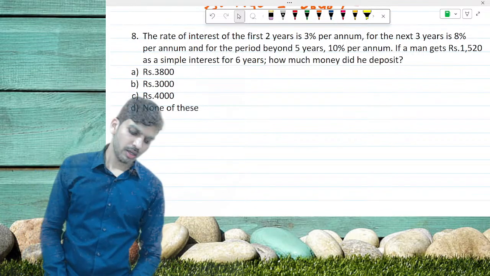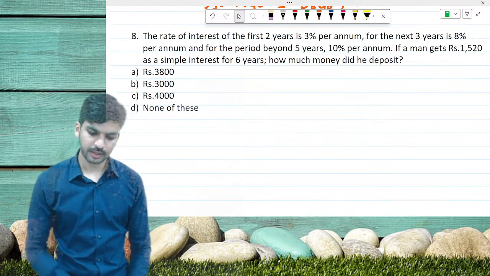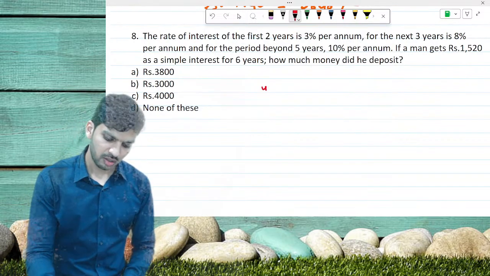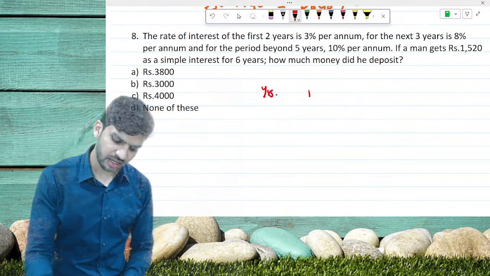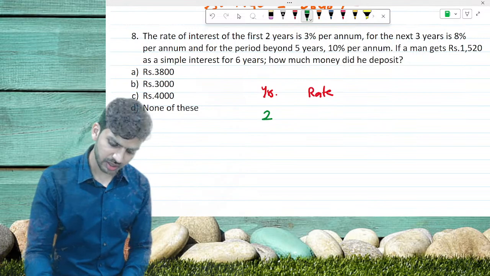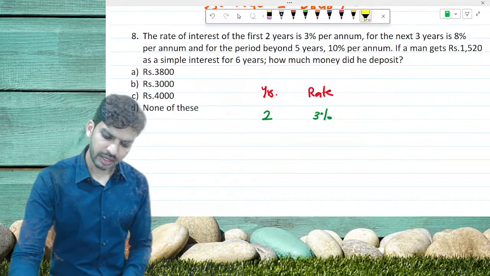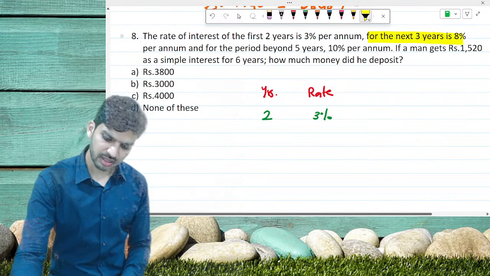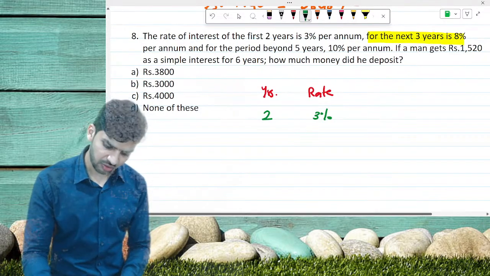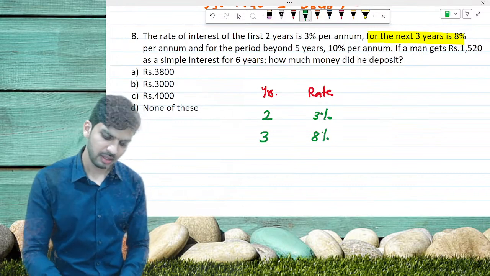For the first 2 years, the rate of interest is 3%. For the next 3 years it is 8%.